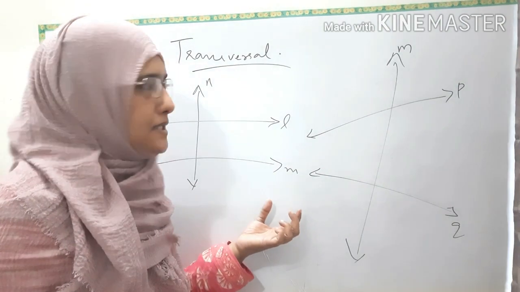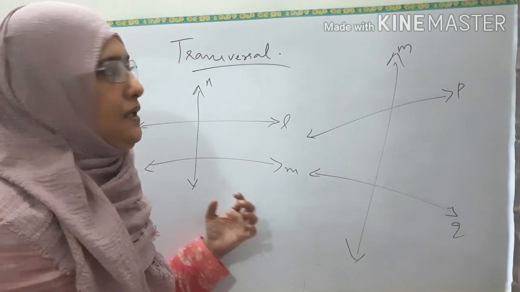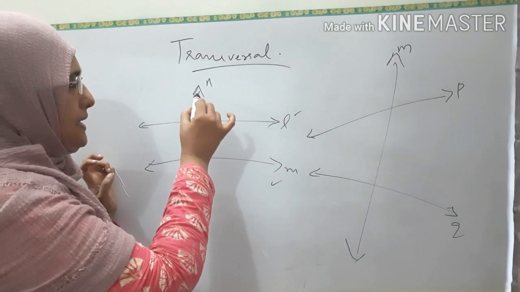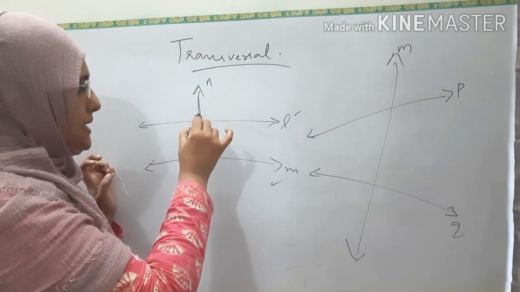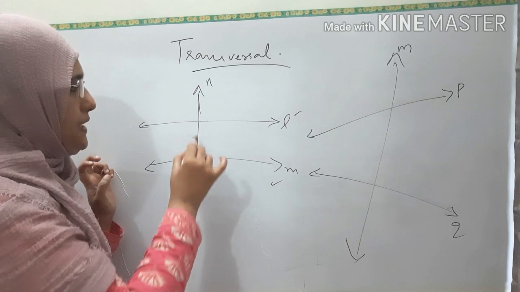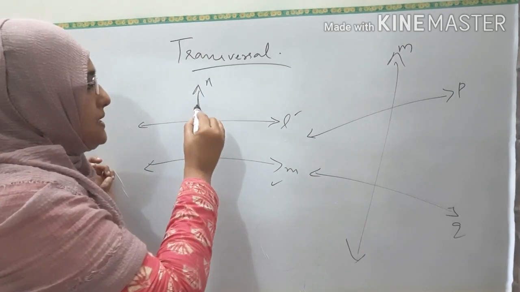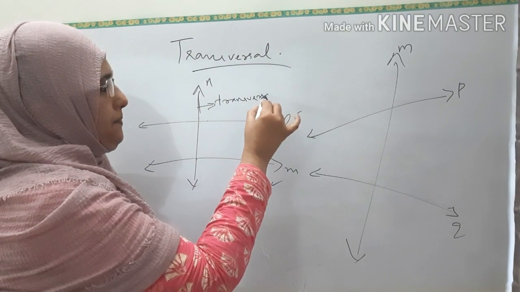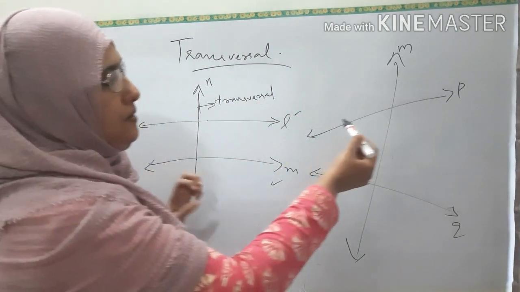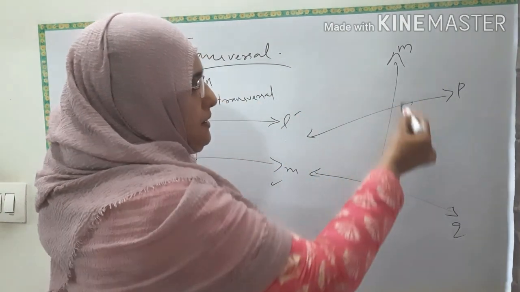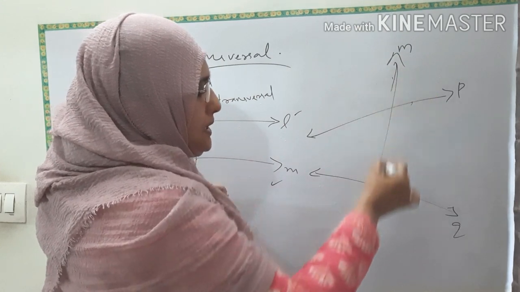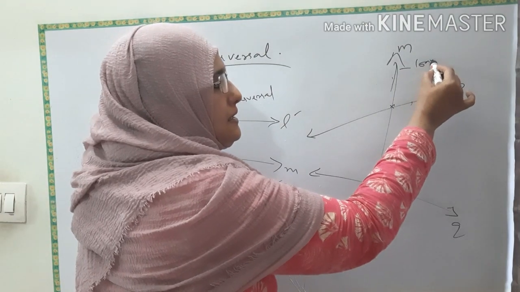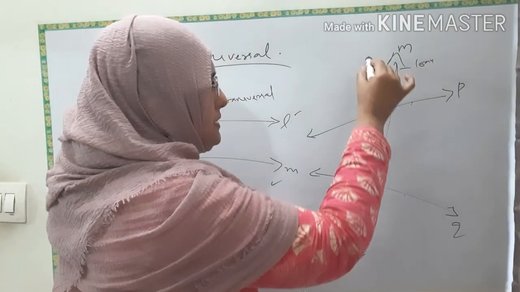Next is transversal. Now see this blue figure. See here two lines are there, L and M. And another line N is drawn such that it is intersecting the two lines at different points. So this line is known as transversal. See here also there are two lines. Then another line is intersecting both the lines at two different points. So this is also a transversal. You can draw so many transversals for a line.